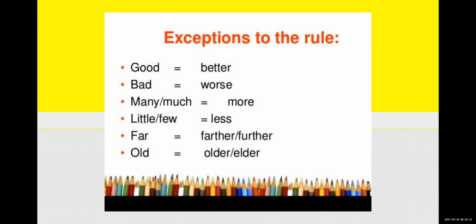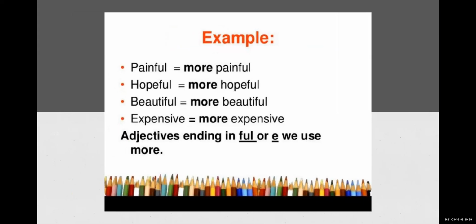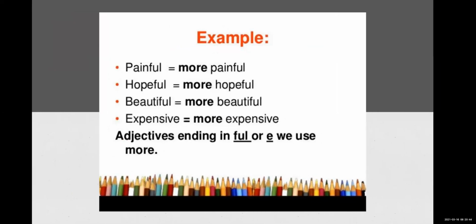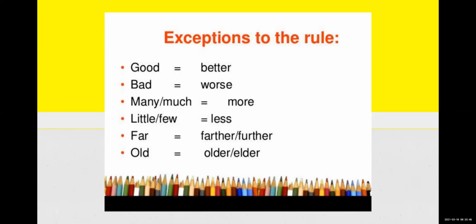Suppose the adjective far is used, what will it become? Farther or further, while making it into comparative. If the adjective old is there, it will become older or elder. So these are some exceptions. You have to keep this in mind, because not always do we do it in the same way.